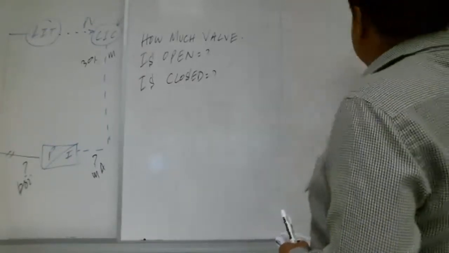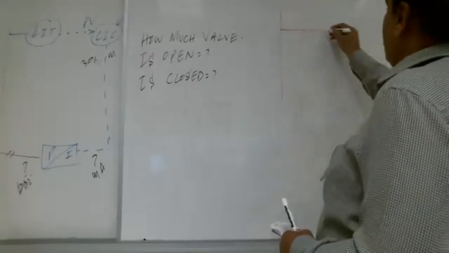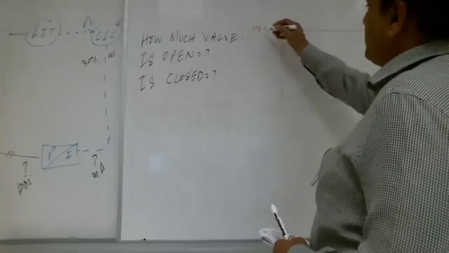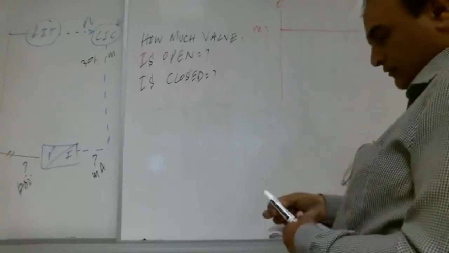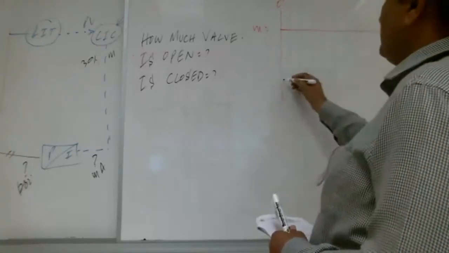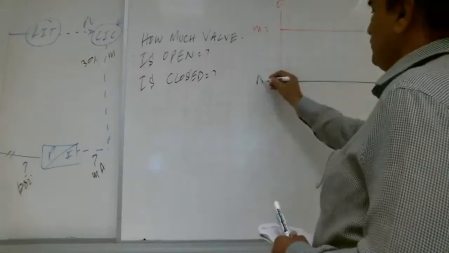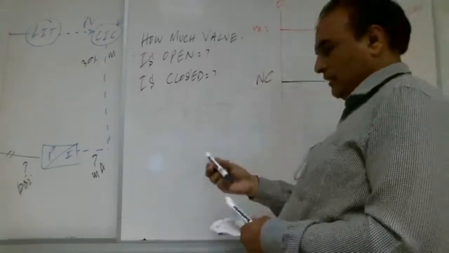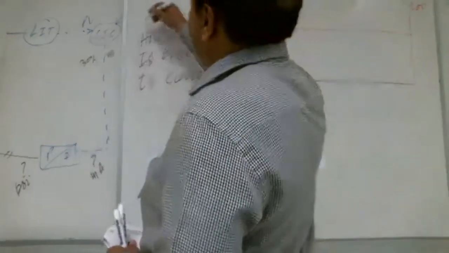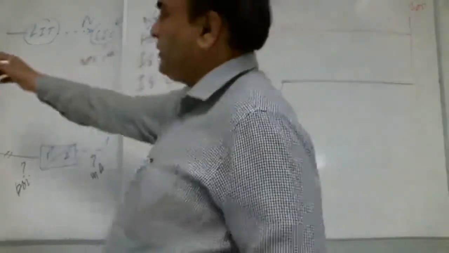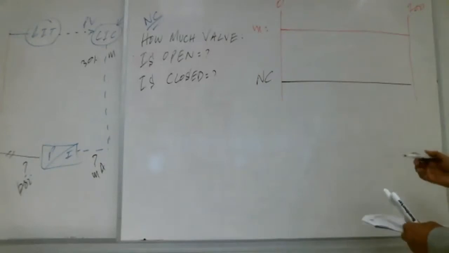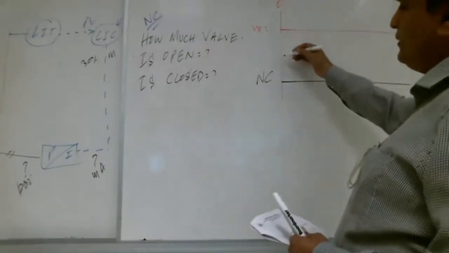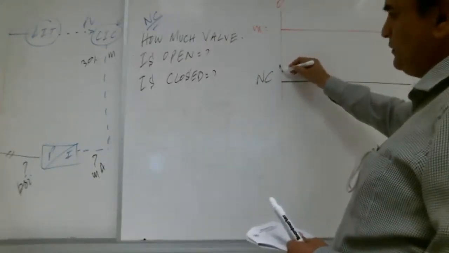So this is our output of the controller, 0 to 100%. And this is our normally closed valve. See, on the other side, you can see in the PID diagram, normally closed valve. So at 0 signal, it should be 100% closed.